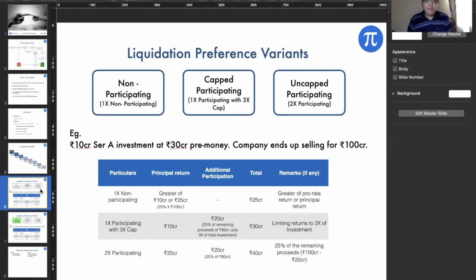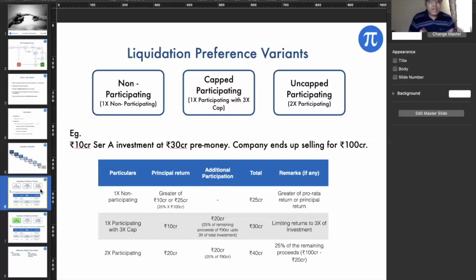Then there's a capped participating, which says 1x participating with a 3x cap. Then there's an uncapped participating, which just gives 2x participating rights. So a typical example is below, where a 10 crore Series A investment at 30 crore pre-money, and the company ends up selling at 100 crores.